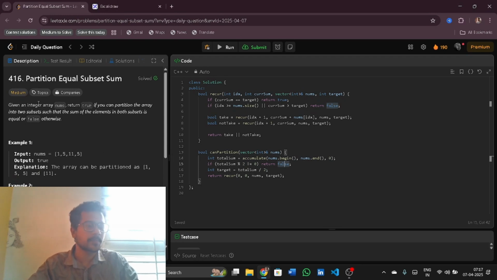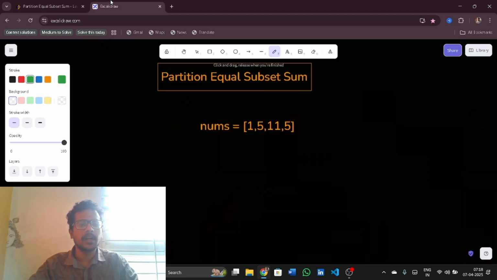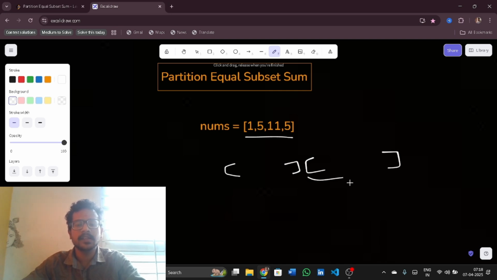Partition Equal Subset Sum. So we are given an array nums. Return true if you can partition the array into two subsets such that the sum of the elements in both subsets is equal, or false otherwise. So let me tell you that here we are given an array of size n. Now we need to know whether we can partition this into two subsets, such that the sum of these two should be equal.